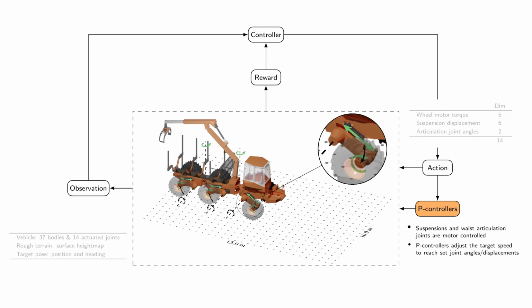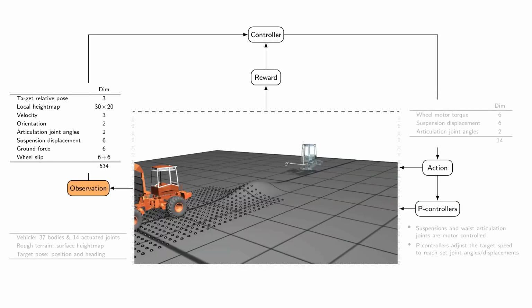The wheel torques are passed directly to the wheel motors, while the action for the suspensions and articulation joints go through dedicated P controllers. The low-level P controllers offload the RL controller by doing a lot of the underlying work before passing the output signal to the actuators. Given an action, the environment transitions to a new state with a set of observations. The observation contains information about vehicle configuration, its velocity, orientation, and the pose of the target.